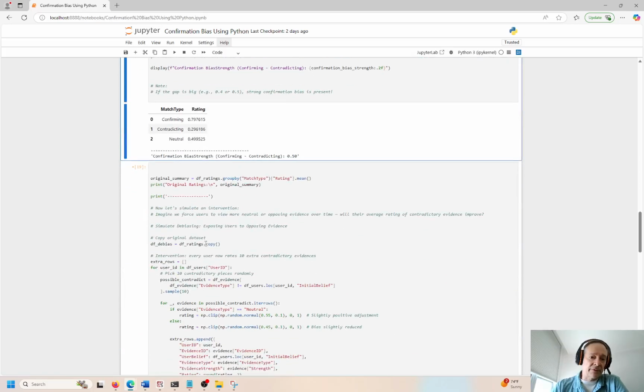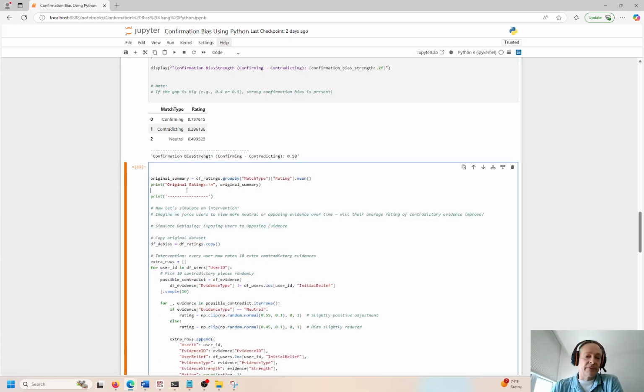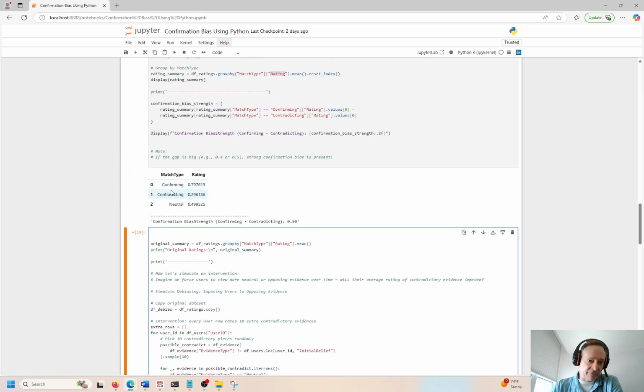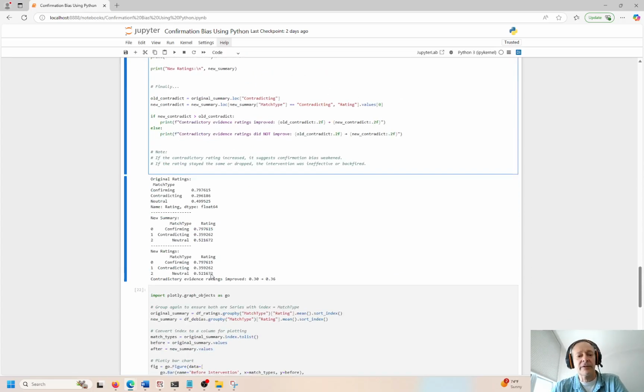So let's look at another example down here. Okay, so we have the original summary. Okay, so that's what we had from before. We're going to compare that to the average contradiction, either confirming or contradicting, or is there a neutral outcome after we introduce some type of intervention event. Okay, so here's the original summary. I'm printing some line breaks over here so we can see the differences. Okay, so here's the new summary.